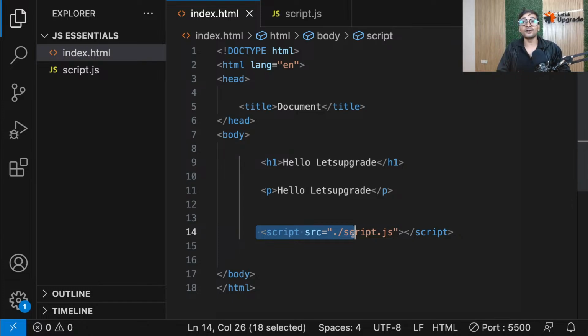You always want your HTML to load first, then JavaScript. Because if HTML has not loaded, how will JavaScript work on it? So you always want HTML to load first, and that's why writing the script in the head creates a problem. That's why you always write your script after HTML and not before HTML in the head tag. But you can still manage it. You can write it there, but I would never suggest you to do that. Okay.